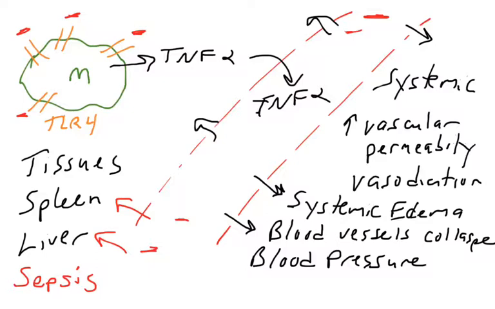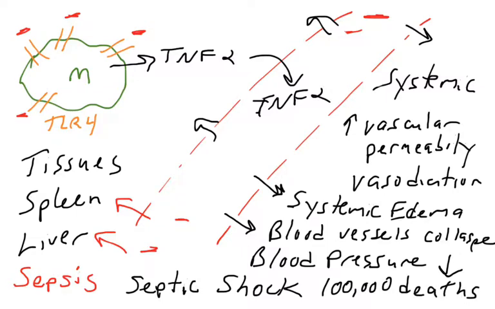So organs and tissues become damaged via swelling, and then because they don't have access to blood, oxygen, and glucose. What happens is something called septic shock, where organs and tissues start to shut down, and it leads to death very commonly. There are about 100,000 deaths in the U.S. every year due to septic shock.